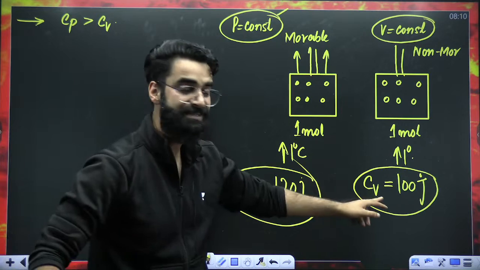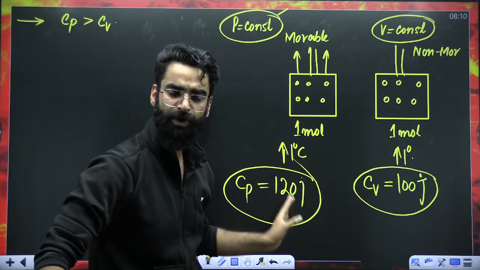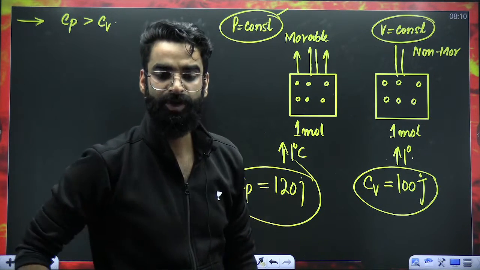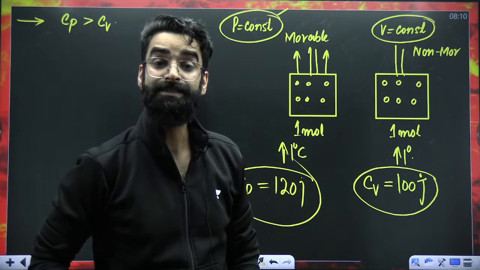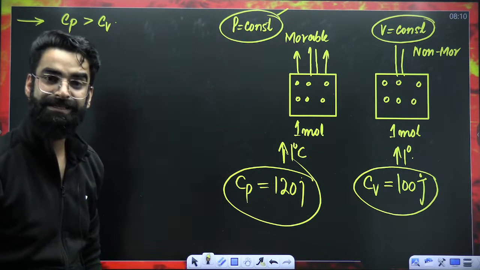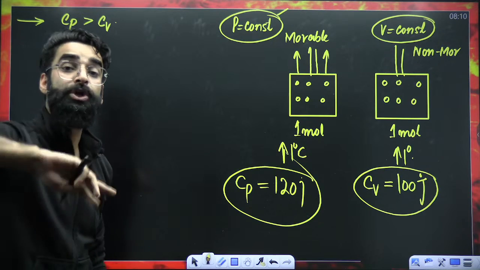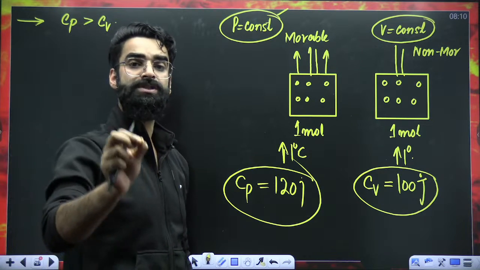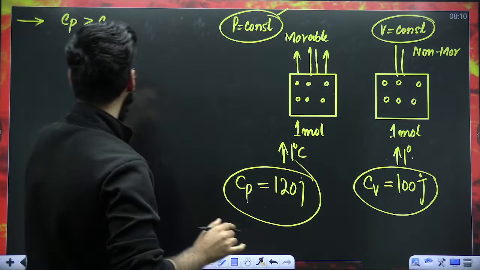So Cp and Cv, which one is more? For a particular gas, the Cp value is always more than Cv, because some part of the heat supplied during constant pressure is used for work. Let me write it.